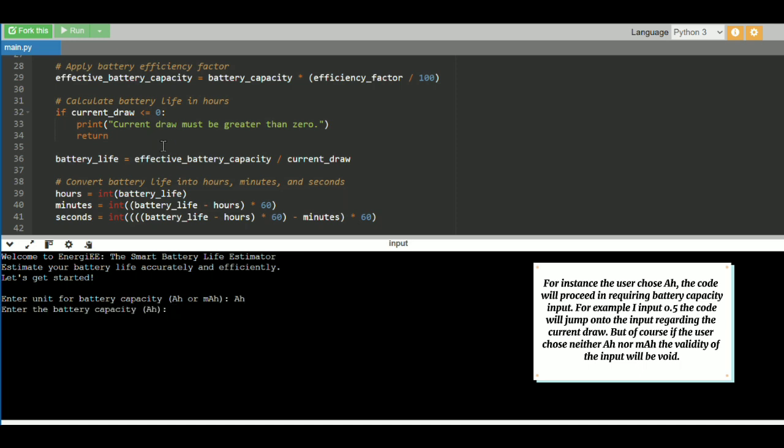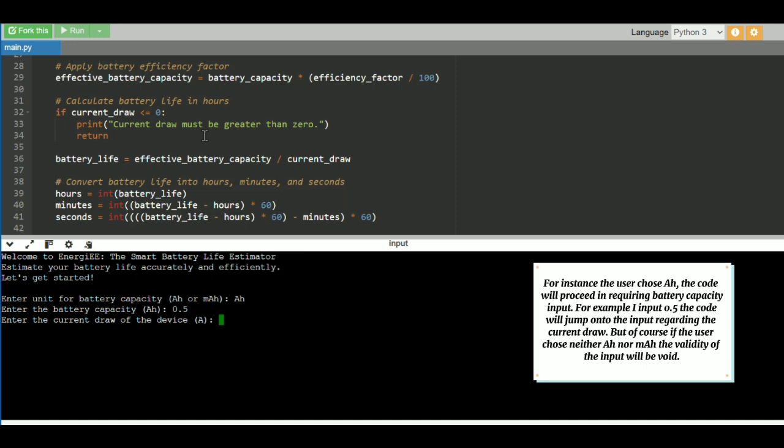The code will proceed to require the battery capacity input. For example, I input 0.5. The code will then jump to the input regarding the current draw.